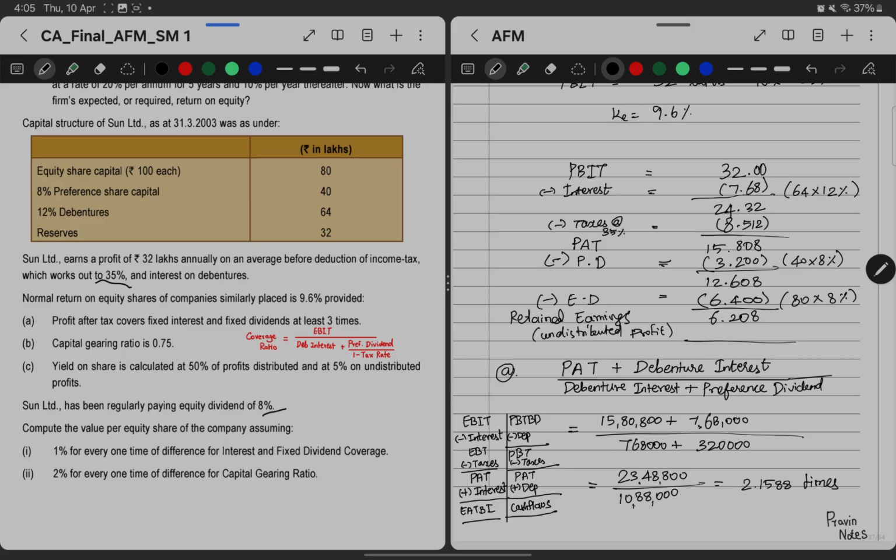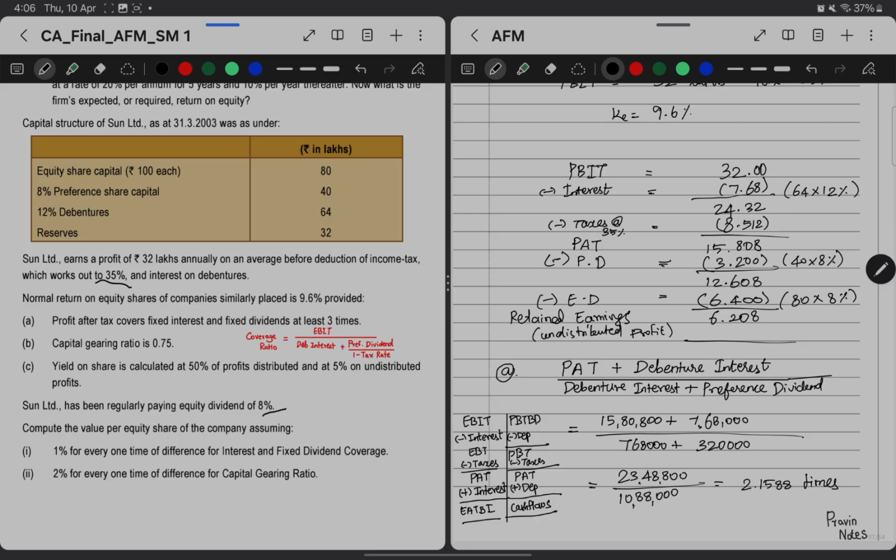Now the first one, profit after tax coverage of fixed interest and fixed dividend. Now this is nothing but the interest and fixed dividend coverage ratio. So the ideal ratio will be EBIT divided by debenture interest plus preference dividend divided by 1 minus tax rate. But the similarly placed companies' requirements are to be compared, so hence our formula will be profit after tax plus debenture interest divided by debenture interest plus preference dividend.